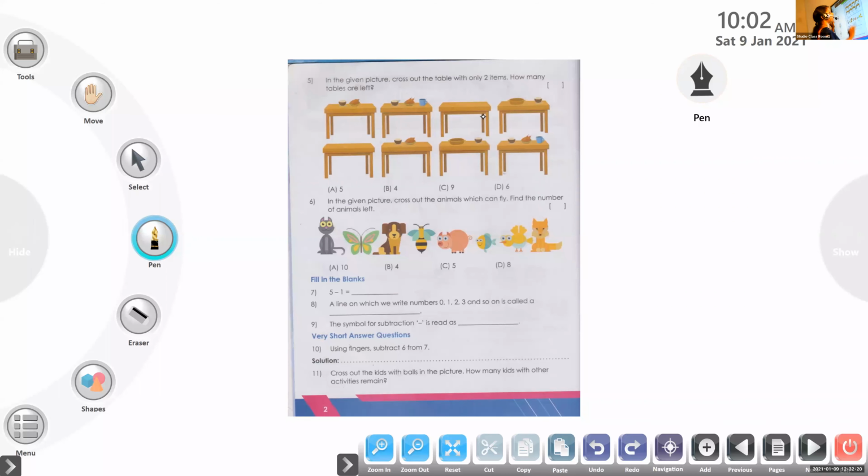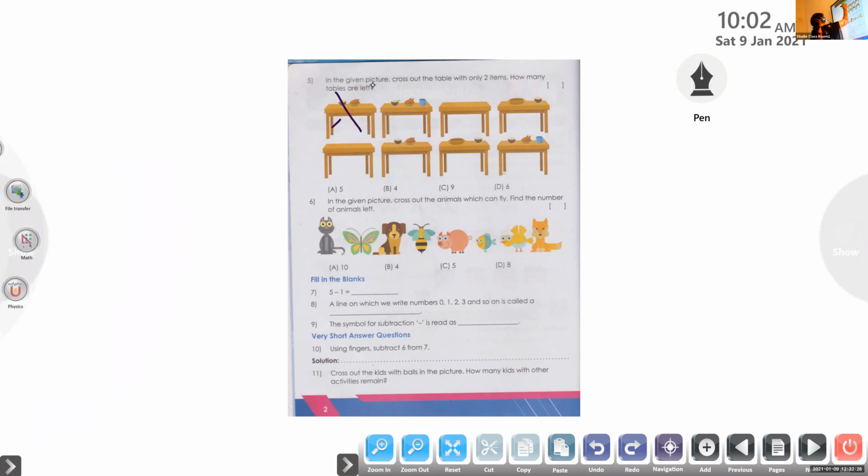Anna Catherine, unmute and tell me. First table, how many items are there? 2. So we can cross. All of you cross it. Next table, how many items are there? 1, 2, 3. 3 items are there, so we should not cross. Look at the third one. Third table is empty, so no need to touch that.